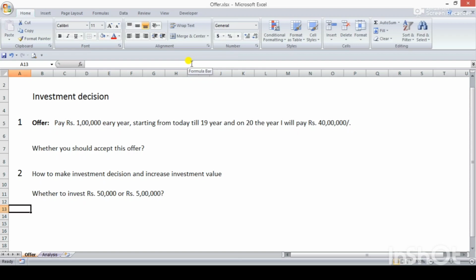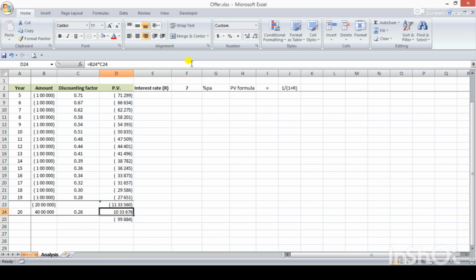Means prima facie we can conclude that if I have to pay 1 lakh today and 1 lakh every year till 19 years, then I have to pay a total of 20 lakh rupees, against which I am getting 40 lakhs. So apparently we may think it is a good deal, because we are ultimately paying 20 lakhs, and that too in installments of 1 lakh and not at a stretch. But this is not a good deal, because here is its analysis.